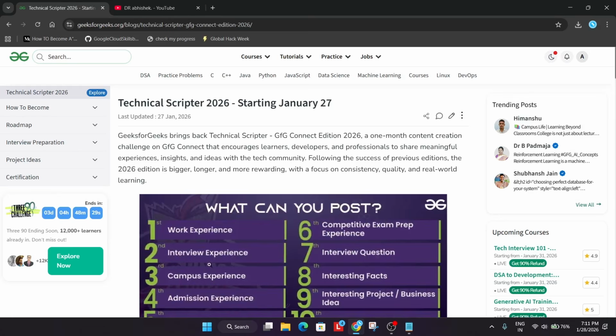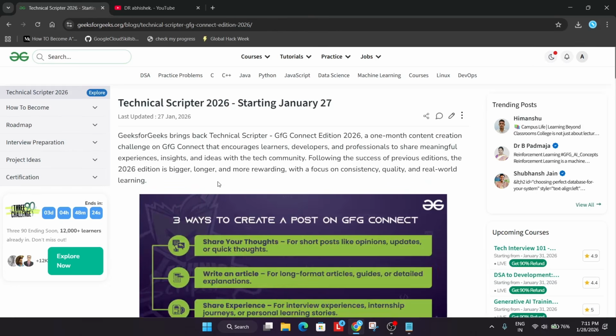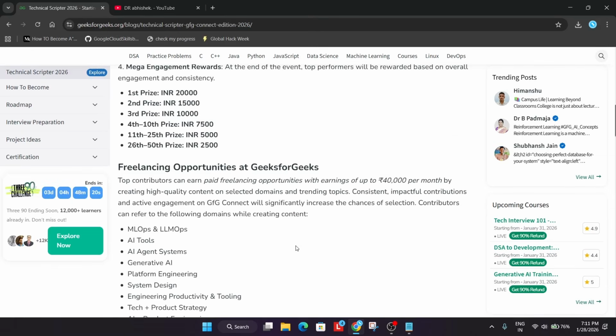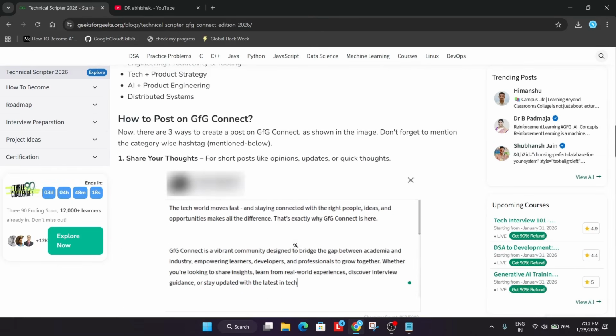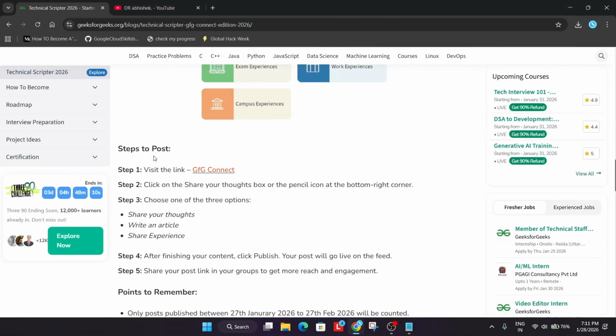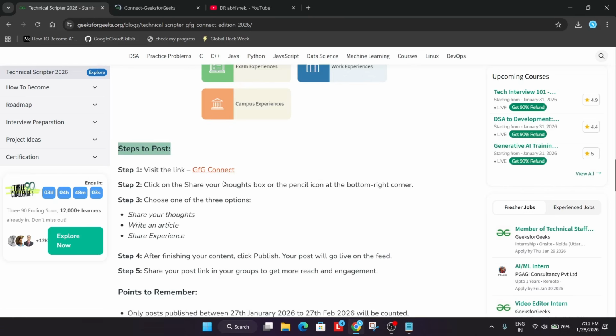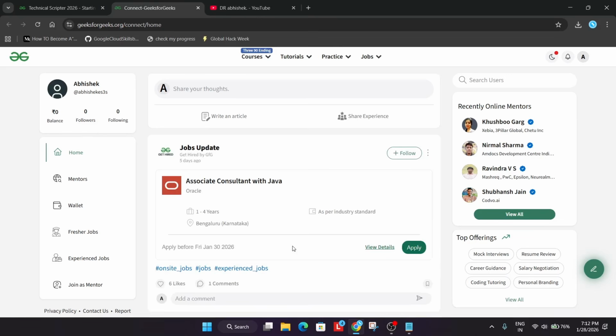Now coming over here to the home page of the Technical Scripter, first we'll cover everything step by step. The doubt most people are asking is how we have to post. You have to come down over here. Here you'll be able to see multiple options. We have to open the GfG Connect. Here you can see steps to post. You have to right click and open it in a new tab. First of all, you need to sign in over here. Once you sign in, you can see this is our dashboard.